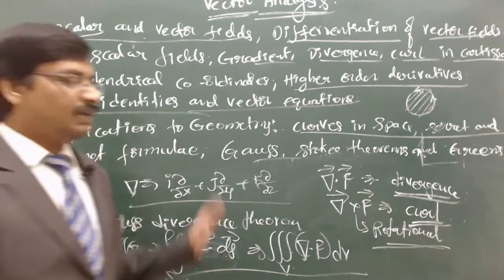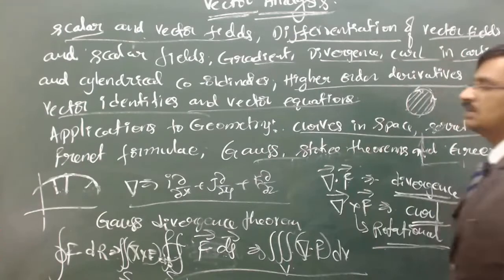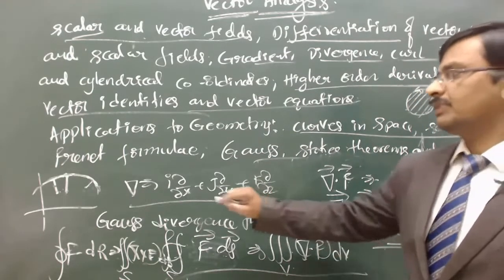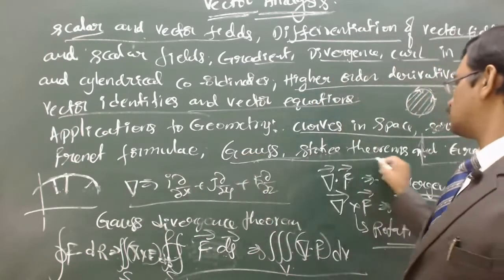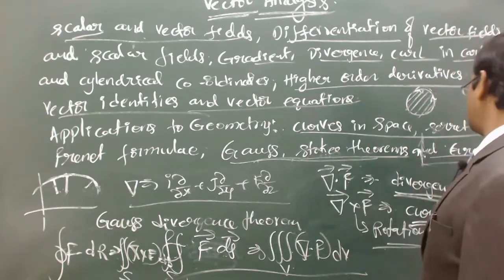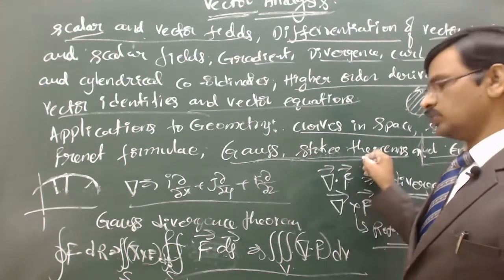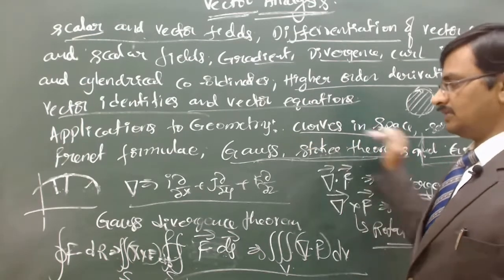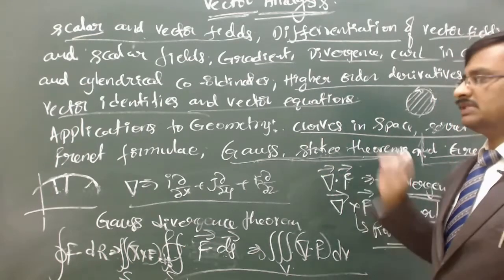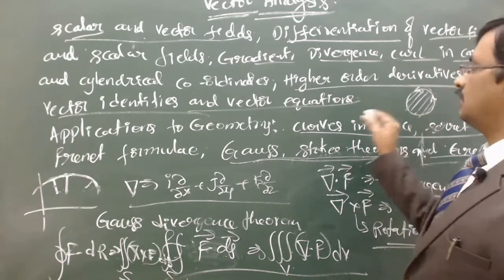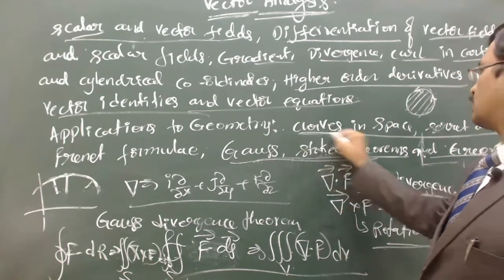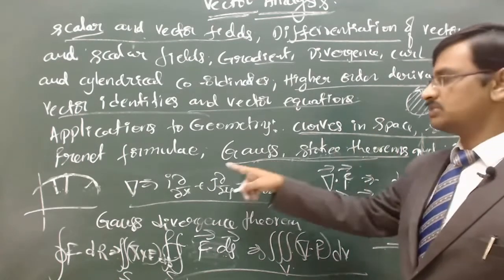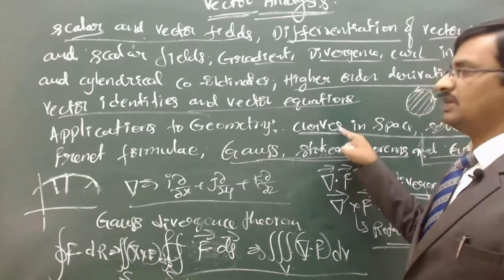Okay, fine. So the important aspects of this particular syllabus: most of the times the questions that are going to be asked are on the Gauss theorem, Stokes theorem and Green's identity. Especially Gauss theorem and Stokes theorem, these are the two places where most of the times the questions were asked. This is one piece of syllabus that you need to concentrate more on. And another is curves in space, Serret and Frenet formulae. This is one section where the questions were asked most of the times. So these two are very important.